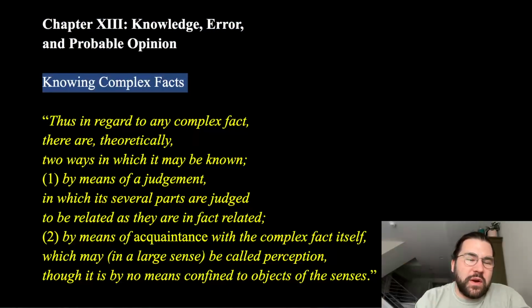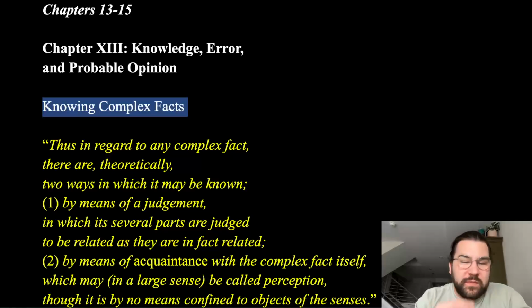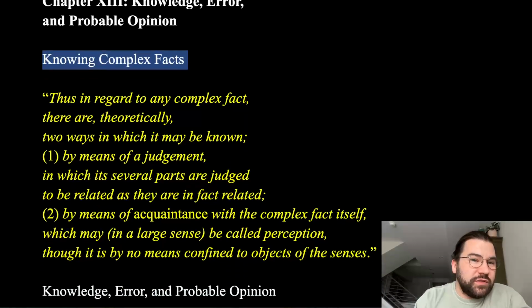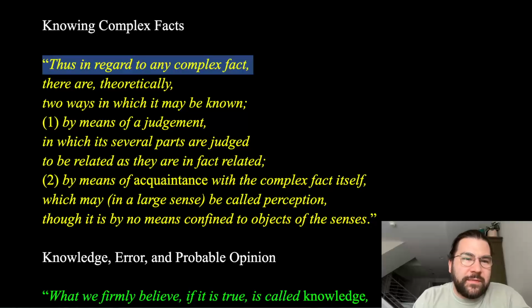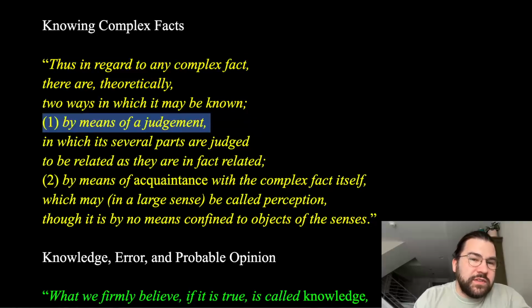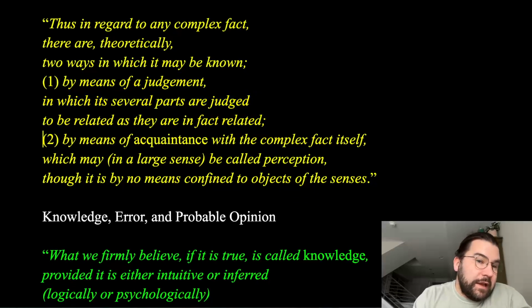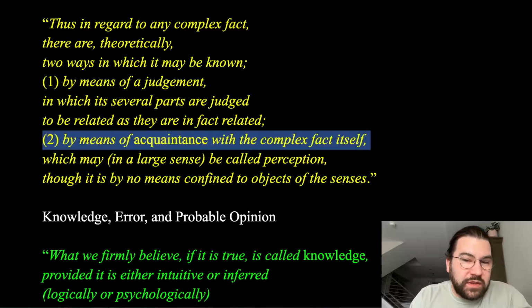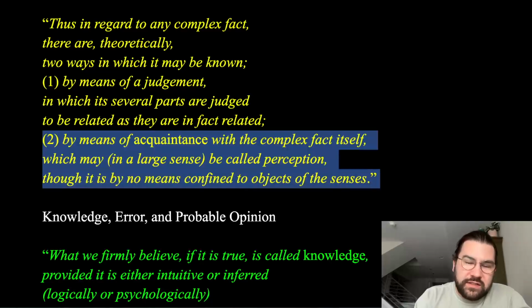And this is spilling over from where we just wrapped up chapter 12, looking at what it means for something to be a factual belief, a true factual belief. So here Russell says that thus in regard to any complex fact, there are theoretically two ways in which it may be known. The first is by means of a judgment, in which its several parts are judged to be related as they are in fact related, and two, by means of acquaintance with the complex fact itself, which may, in a large sense, be called perception, though it is by no means confined to objects of the senses.